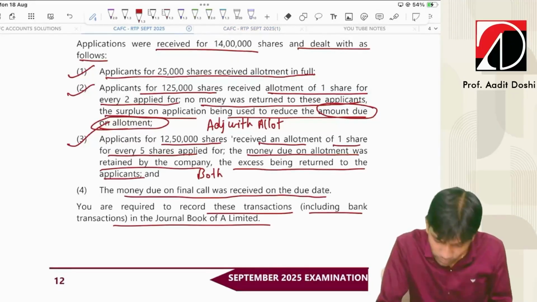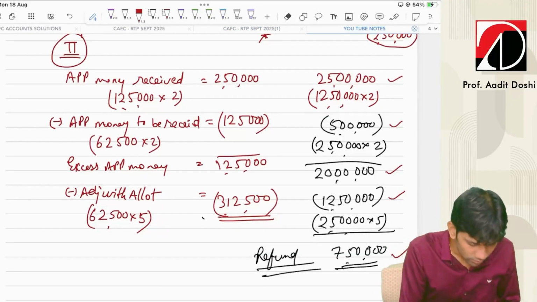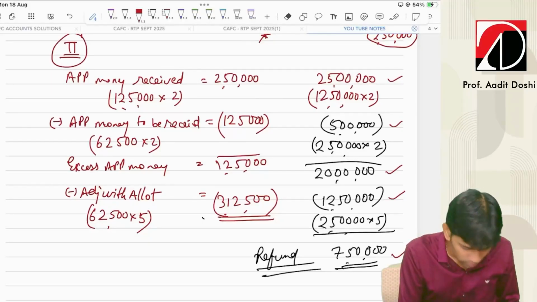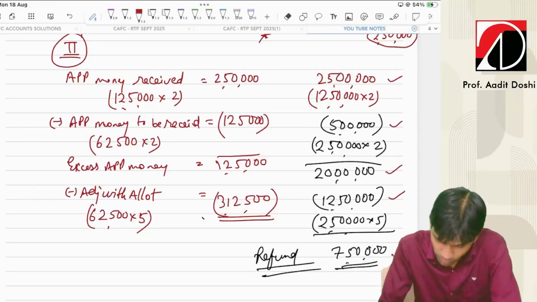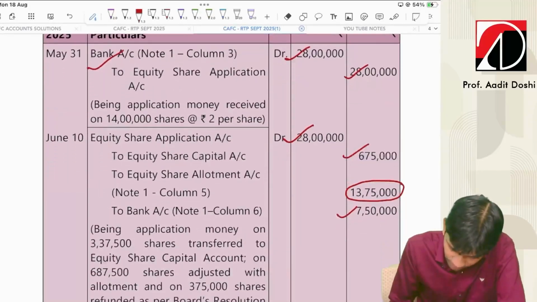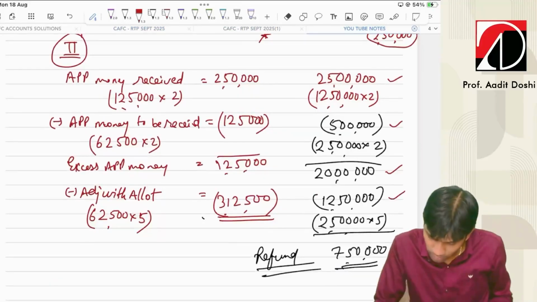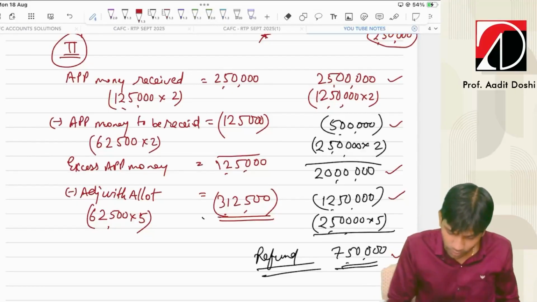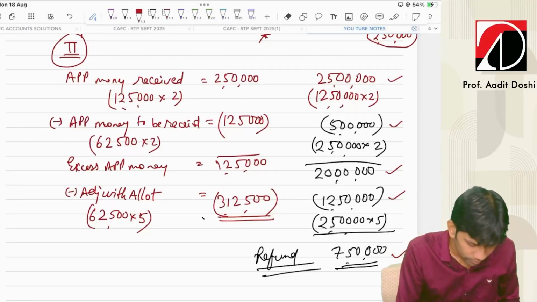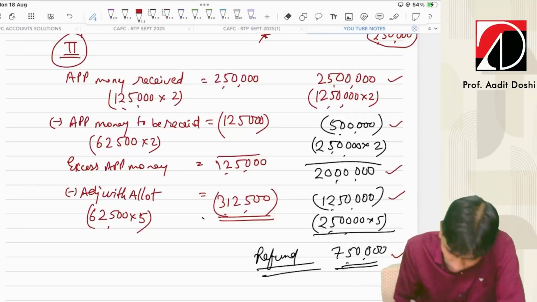Here is the working. Here 12 lakh 50, here 13 lakh 75. How did 13 lakh 75 come? It's very simple. 12 lakh 50 here, and plus 1 lakh 25. So how is it adjusted?